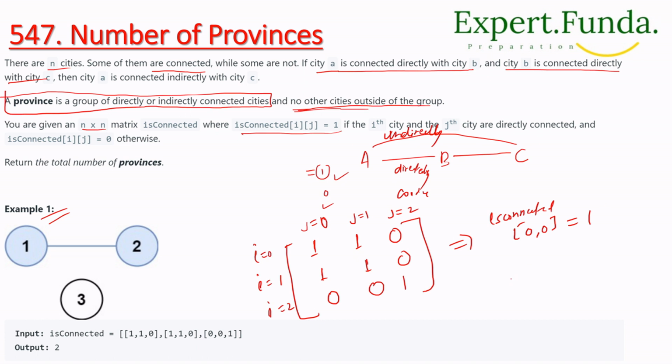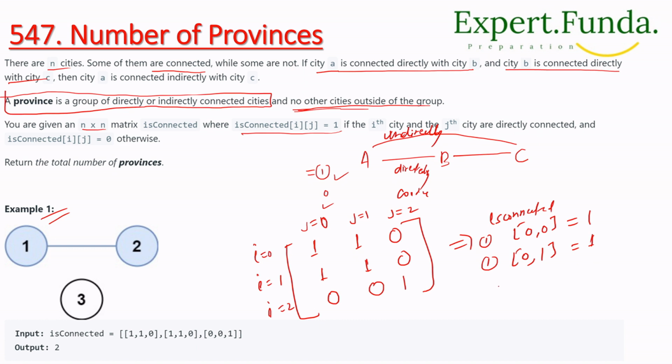Another one is also 1, so it is connected. At i 0 and j 1 we have 1, and this is also connected. Where we have 0, it is not connected.